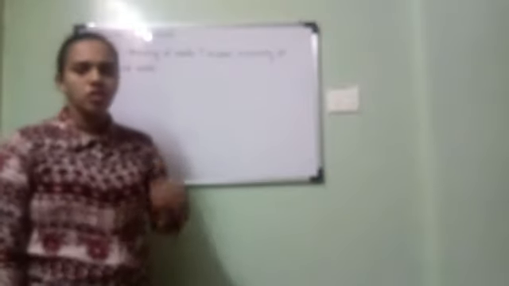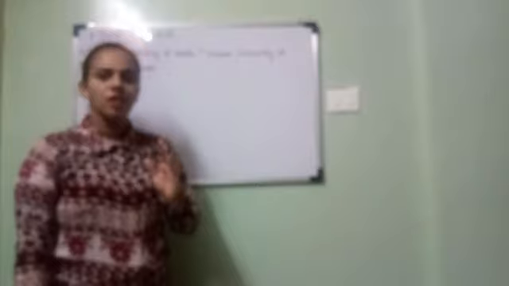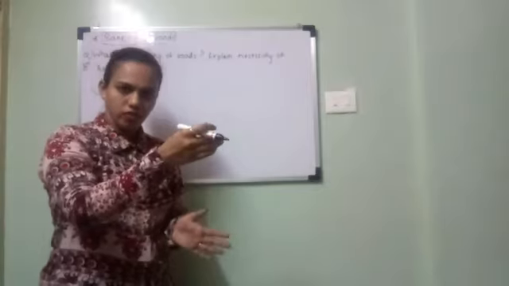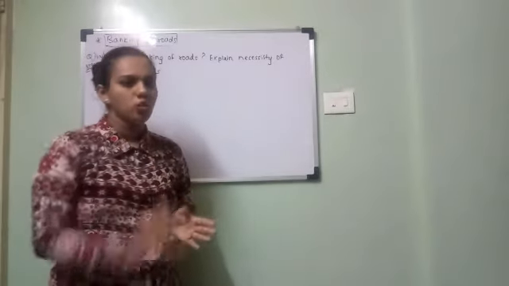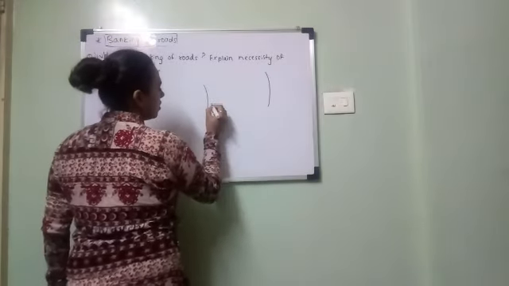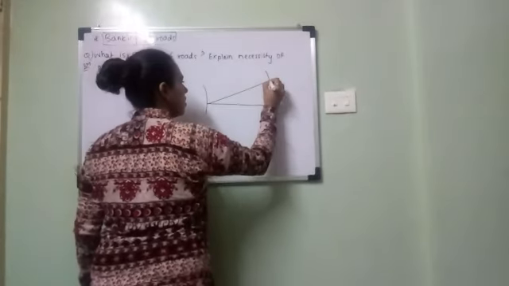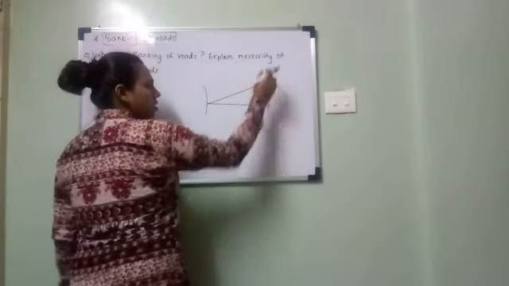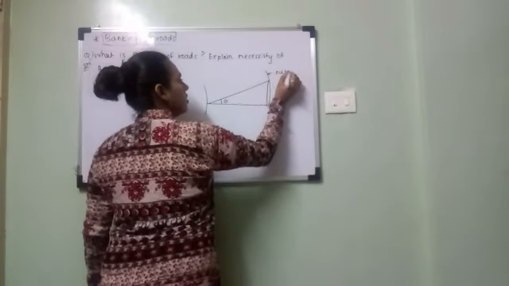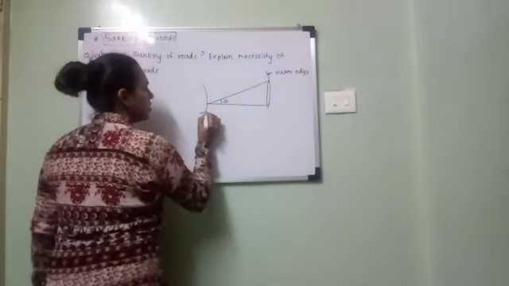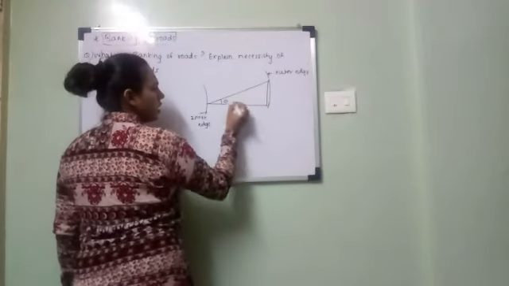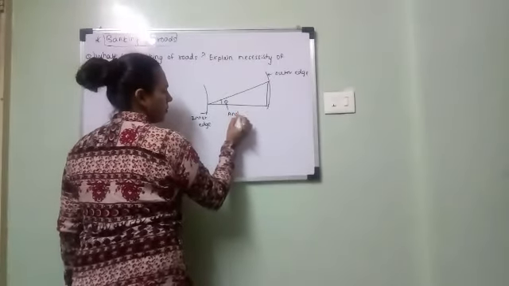So what is banking of roads? See, the definition is raising the outer edge of the road with respect to the inner edge of the road through a certain angle is known as banking of roads. Suppose for example, you consider this is the outer edge, this is the inner edge of the road, and this is nothing but the angle of banking, angle theta.